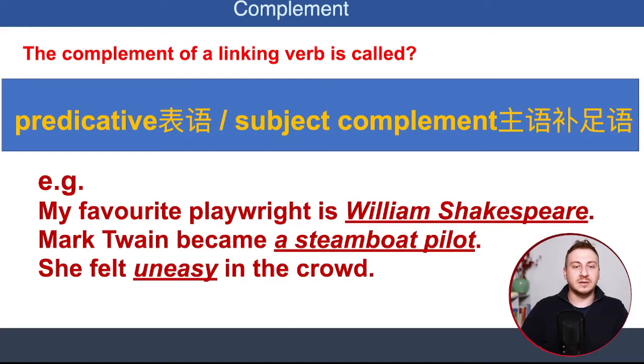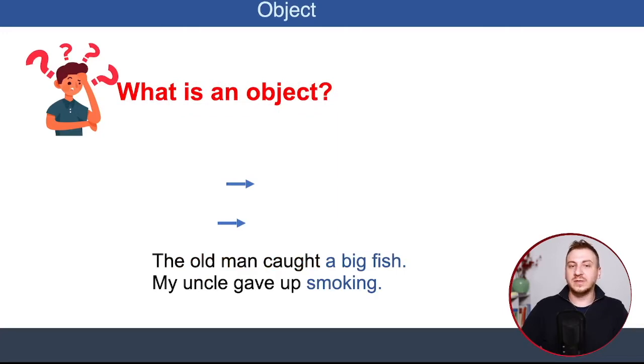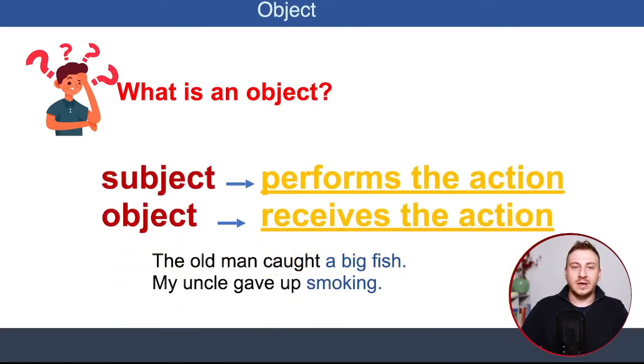She felt uneasy in the crowd. She, subject, felt, linking verb, right? Uneasy in the crowd. Uneasy, adjective, right? Okay, now what is an object? We have subject and the subject performs the action. Object receives the action.